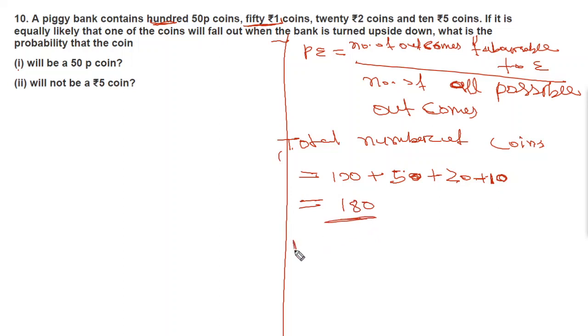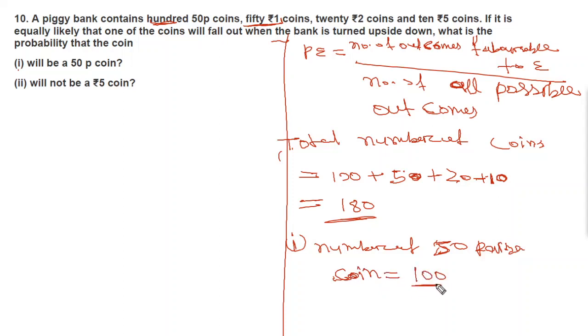Now we'll move to part one. Probability of a 50 paisa coin. The number of 50 paisa coins is 100.